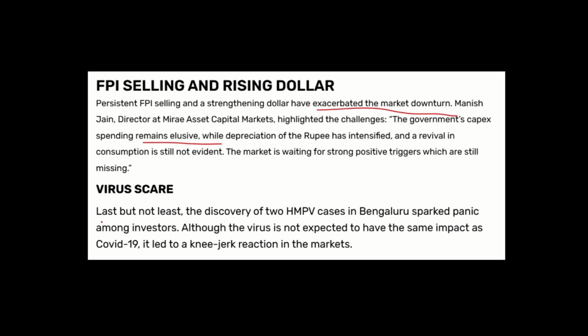Also, the last and not the least, the discovery of two HMPV cases. So investors are fearing that whatever had happened during COVID time may get repeated if this HMPV turns out to be a significant and lethal virus. But currently, the virus is not expected to have the same impact. But still, investors are cautious given what happened during COVID.